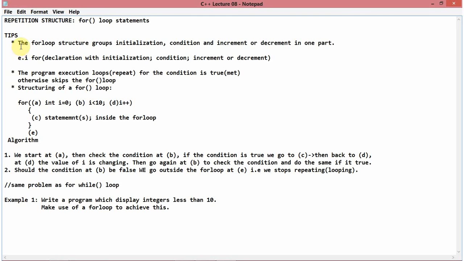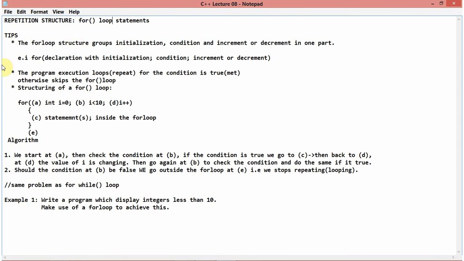Alright, the for loop structure groups initialization, condition, and increment or decrement in one part. Maybe you guys don't understand yet, but you will. The for loop structure groups initialization, condition and increment or decrement. So it groups three things in one part.